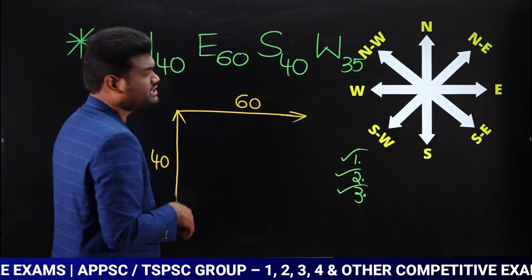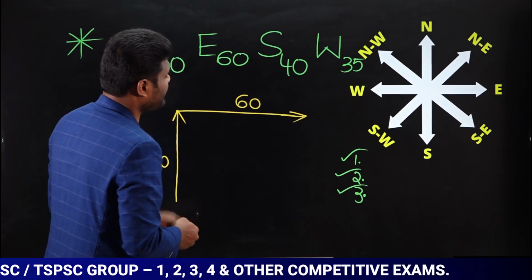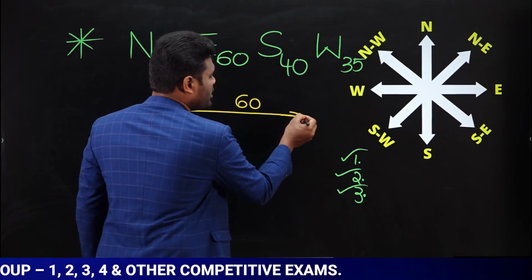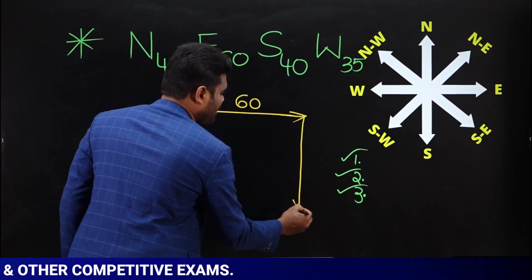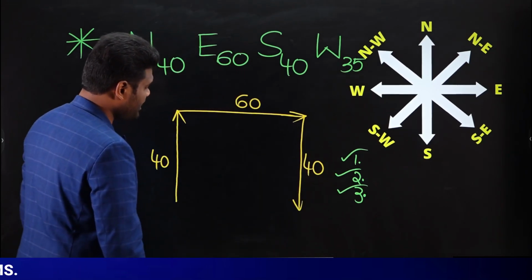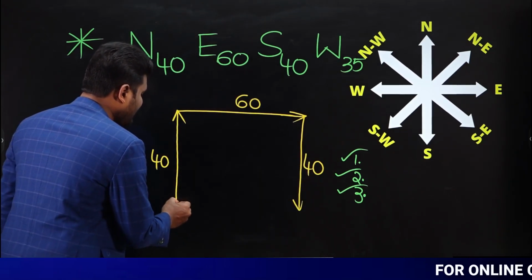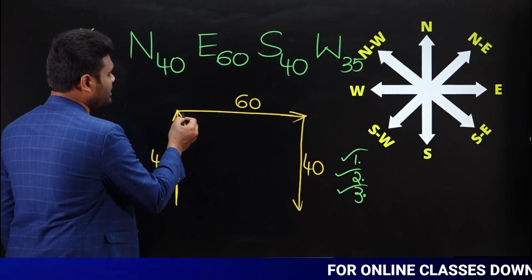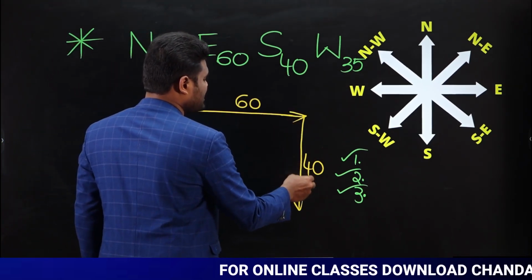60 meters towards east. Followed by south 40. Now he is going to travel towards south. South how many meters? He is traveling towards south 40 meters. Now observe carefully. If you observe here, he traveled towards north 40 and here he traveled towards south 40.